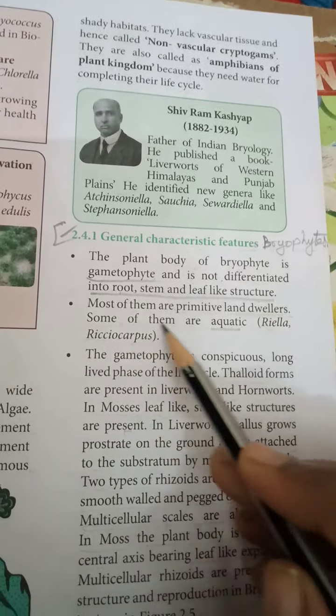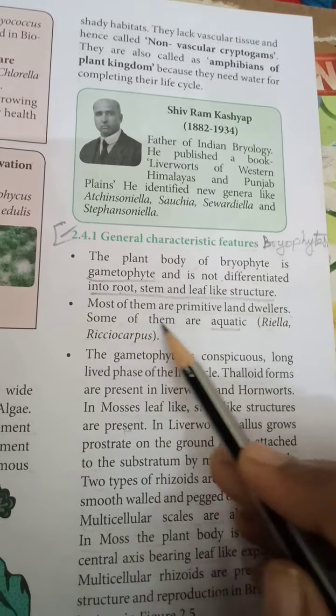Riella, Ricciocarpus. The gametophyte is the dominant, long-lived phase of the life cycle. Thalloid forms are present in liverworts and hornworts. In mosses, leaf-like and stem-like structures are present.